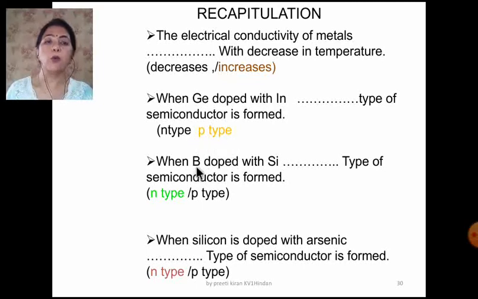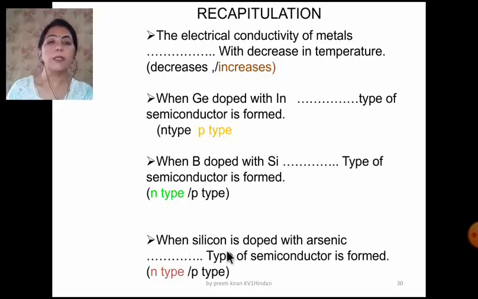When boron is doped with silicon, what type of semiconductor is formed? Boron, you all know, is a group 13 element, and silicon is a group 14 element. So when to the group 13 element we are adding silicon, silicon will act as an electron rich impurity. So obviously it will be an n-type semiconductor.